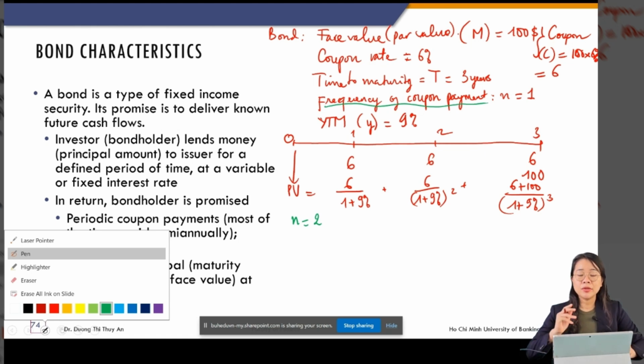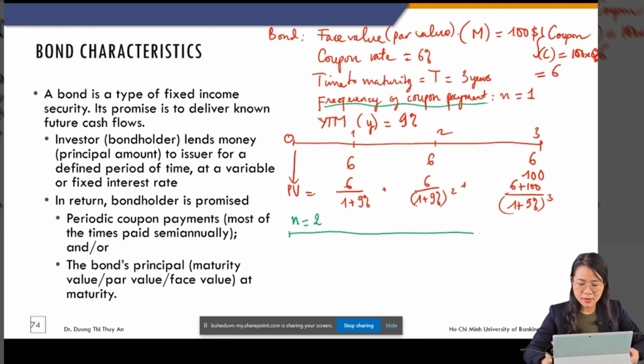If they pay 2 times per year and you have 3 years, in total you have 6 payments. So our timeline will extend to 6. But remember that one period is 6 months, while generally it is still 3 years.